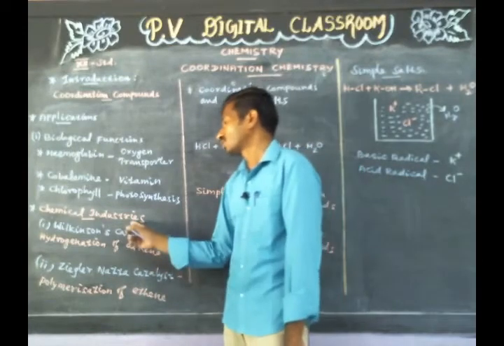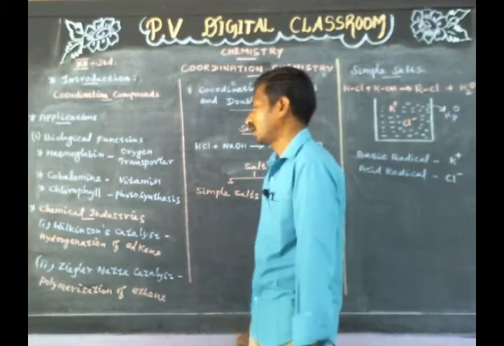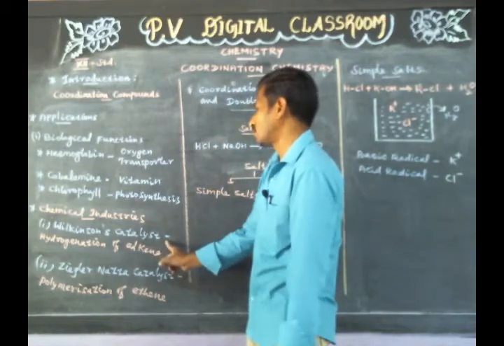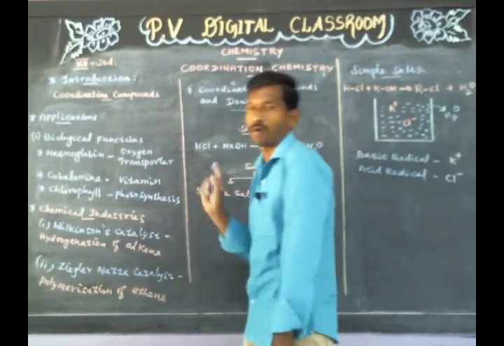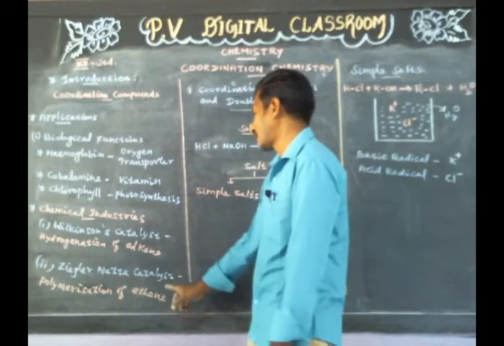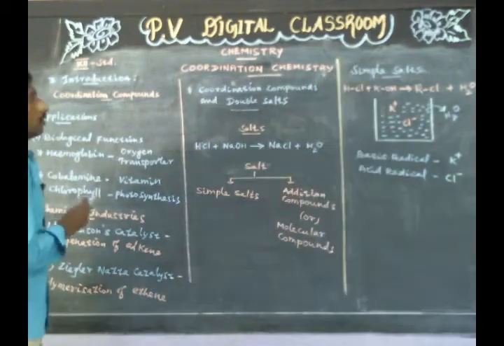Coordination compounds are used as catalysts in chemical industries. Example: Wilkinson catalyst. This catalyst is used in the hydrogenation of alkenes. Ziegler-Natta catalyst. This catalyst is used in the polymerization of ethene.